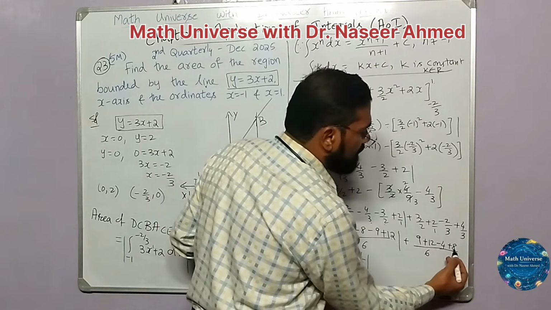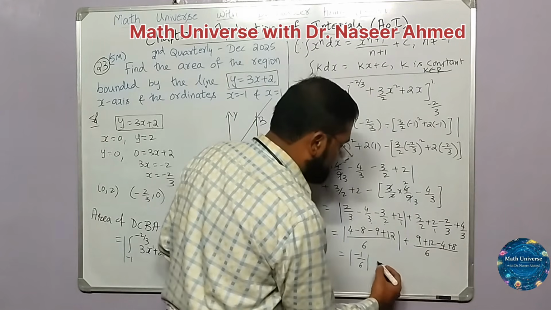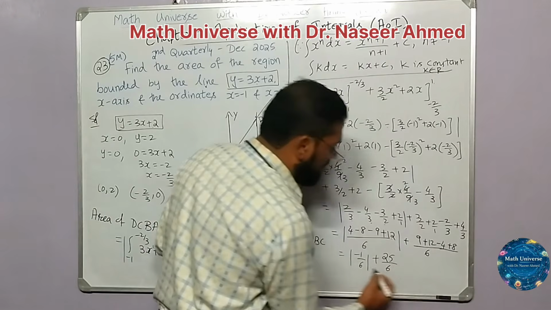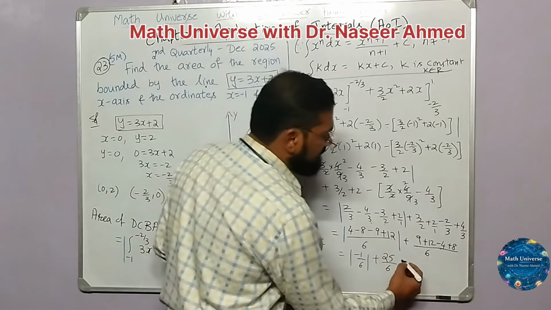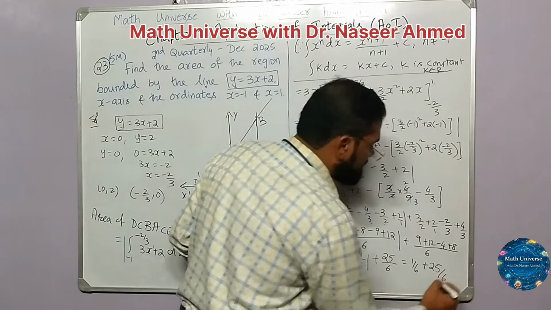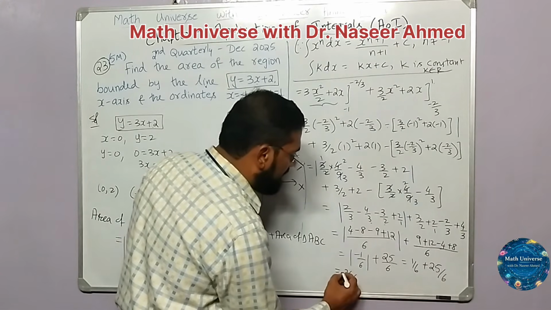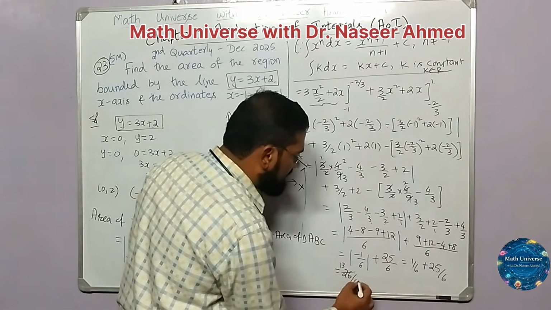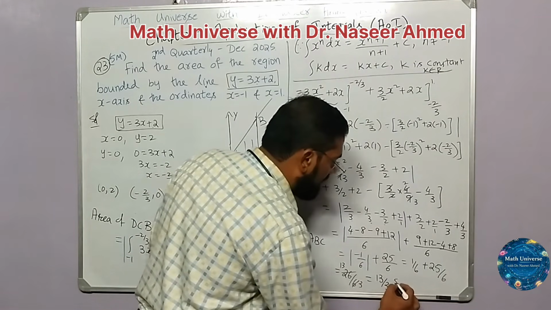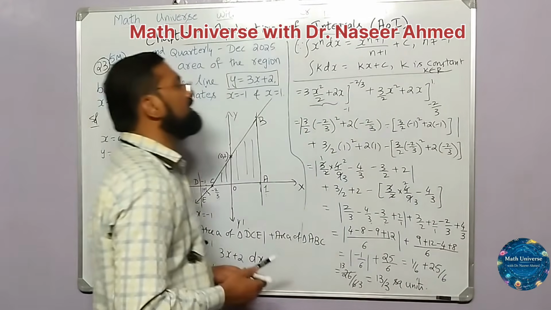Let's see, minus 4 plus 8 is 4, 4 plus 12 will be 16, 16 plus 9 will be 25 divided by 6. Now taking the mod, minus 1 by 6 will become plus 1 by 6 plus 25 by 6. So we are going to have 26 by 6. Divide this, 2 1s are, 2 3s are, and 2 13s are, 13 by 3 square units. So this will be the answer.